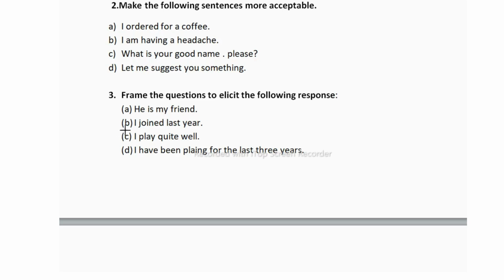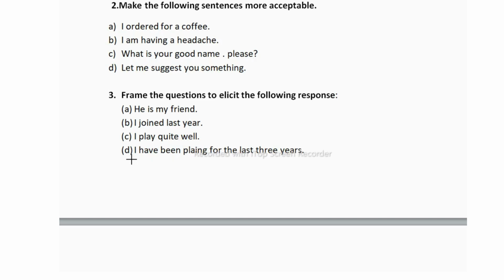Now the second one is I joined last year. So if you want to make a question to get this answer, what will you ask? You will ask when did you join? So the answer will be I joined last year. The next one is I play quite well. So you have to make a question for this. How well do you play?